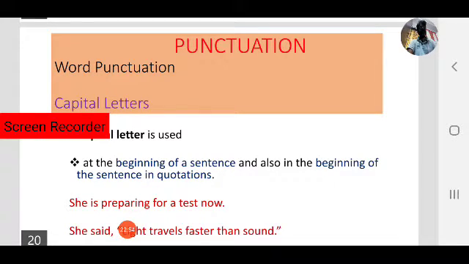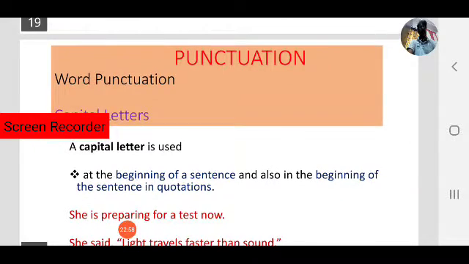Capitalization, or using capital letters in words. Where is capitalization used? First, at the beginning of a sentence and also at the beginning of a sentence in quotations. What is the first case? The beginning of the sentence begins with a capital letter. At the beginning of every sentence we have to use a capital letter.